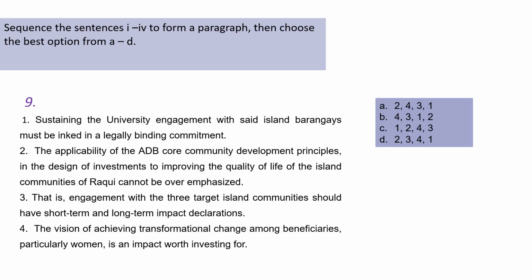For number 9, which could be our first statement, sustaining the university cannot be because that means there is a prior sentence at least to that. The applicability of the ADB core, that could be our first statement. That is for sentence number 3, also tells us that there is or there are prior sentences to that. And number 4, okay, the vision of achieving, okay, also means that there is or are a prior set of sentences, at least one sentence.